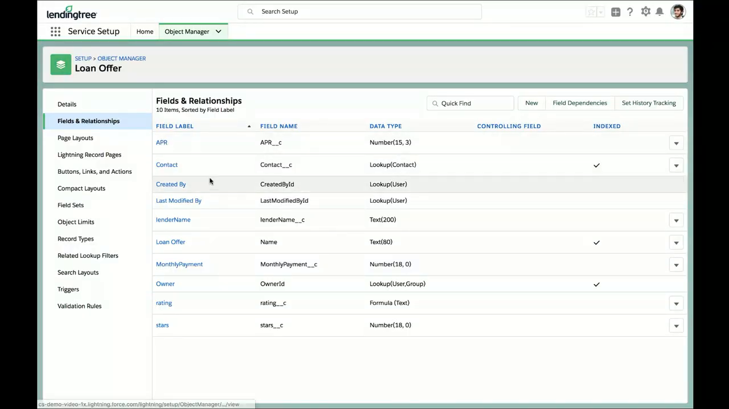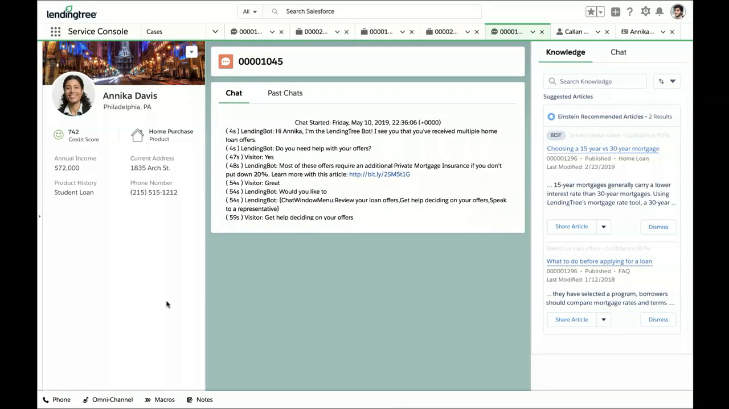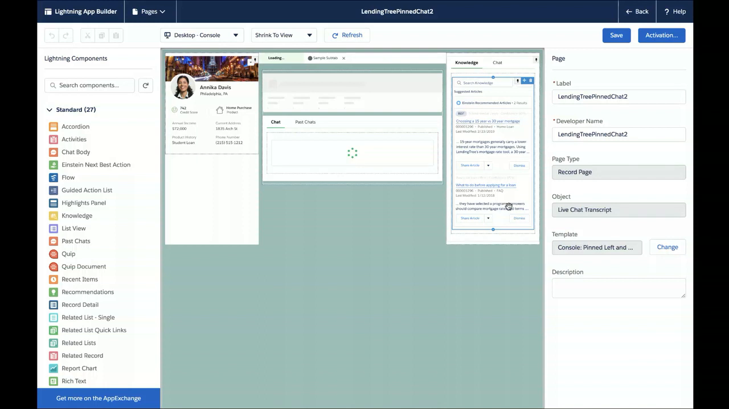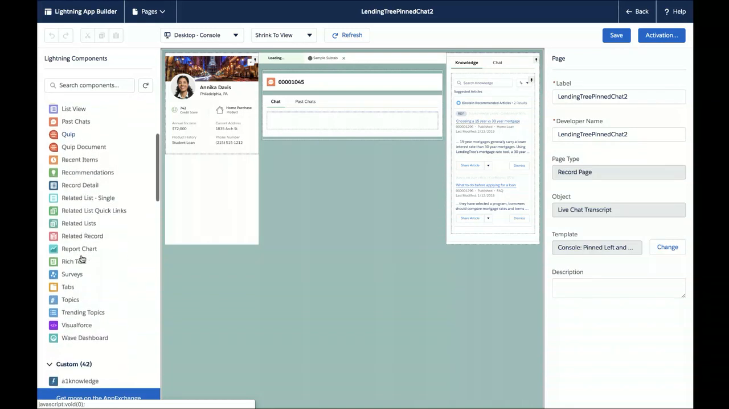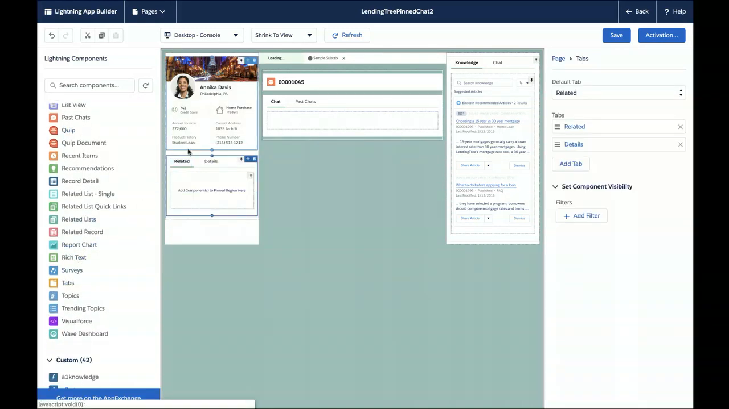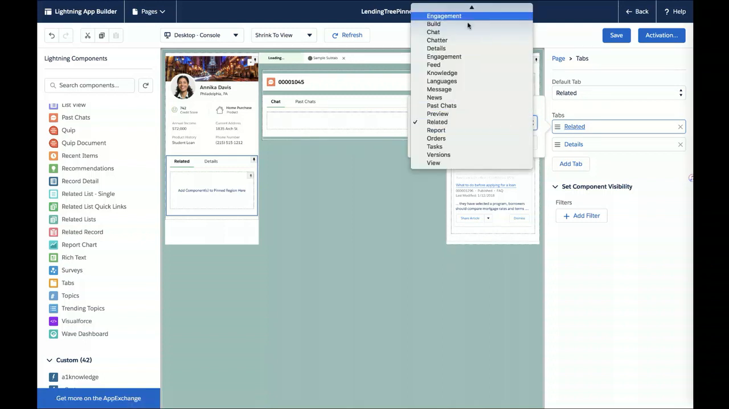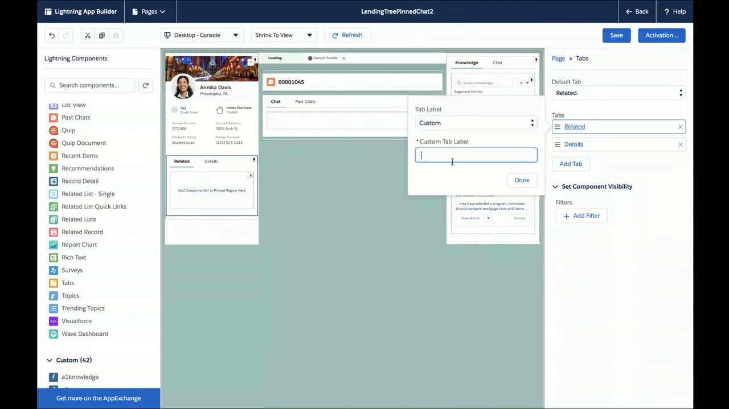Here we have our custom loan object in Salesforce. And this is our loan offer object with the fields we looked at before. And we want to show it right here on the service agent's console page. So to do this, let's go to the gear at the top and choose Edit Page. And now we're in the Lightning App Builder. So in order to put this Lightning UI object right here, let's find a tab component and drag it right there. And let's give this tab a custom label. Let's call it Loan Details.